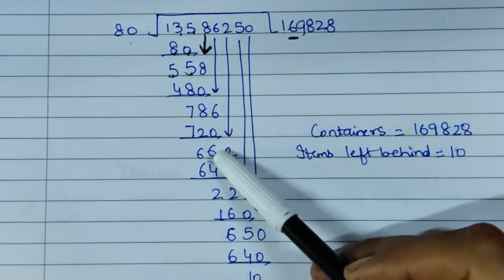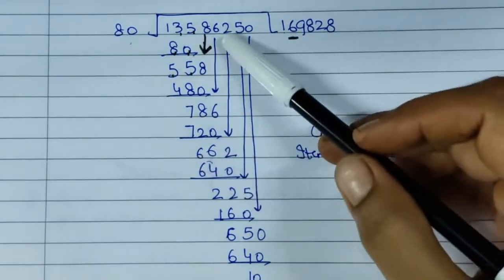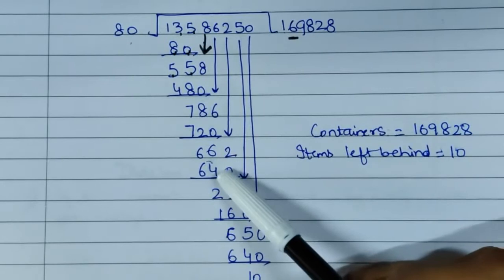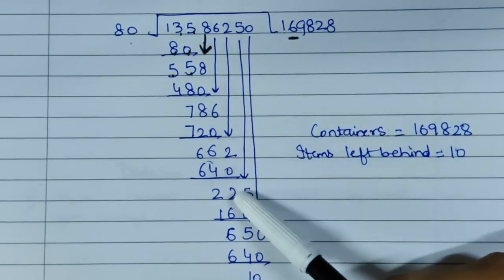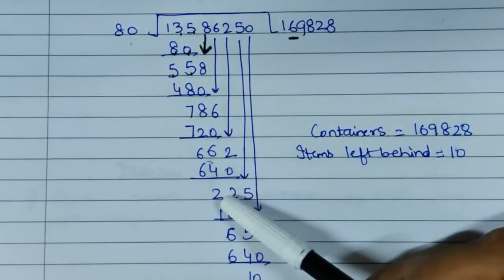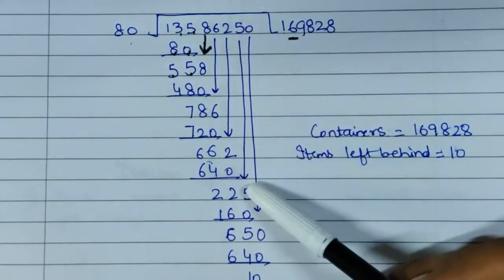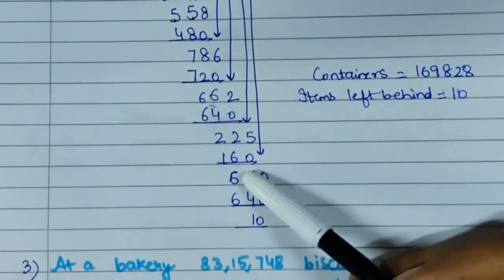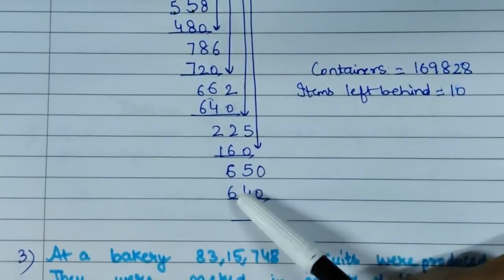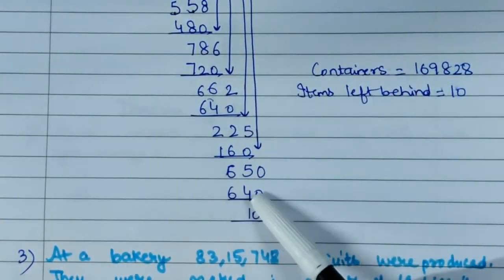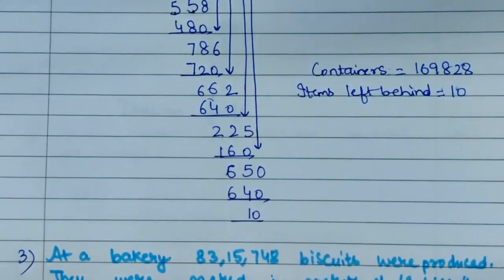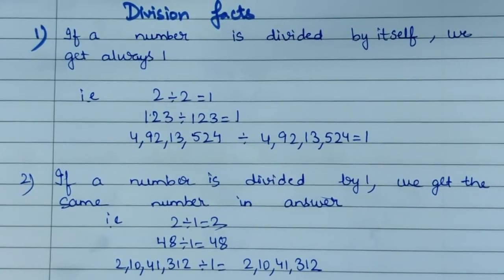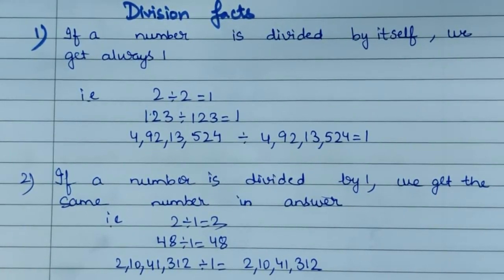Now this is 6. 2 comes down. 80 into 8, 640. 2 minus 0, 2. 6 minus 4 is 2. Now 5 comes down. 80 into 2, 160. So now we get 650. So 80 into 8, 640. So 10 is the remainder. Clear?